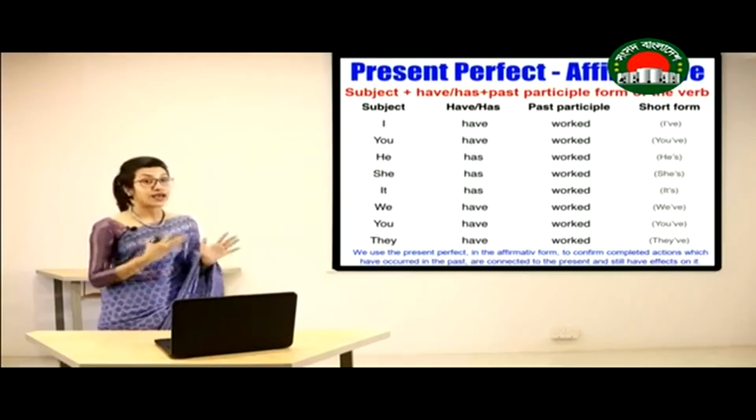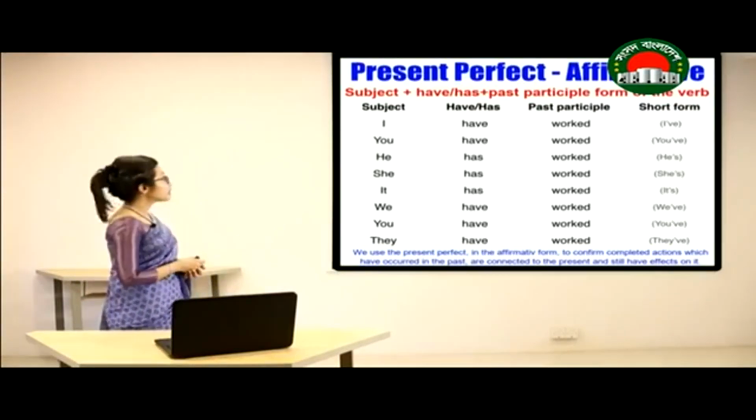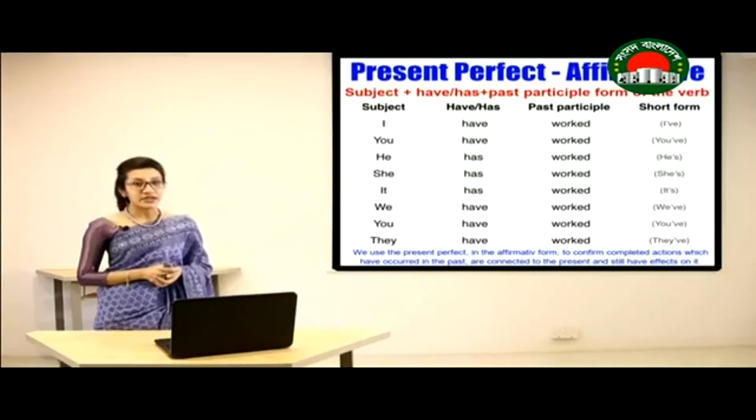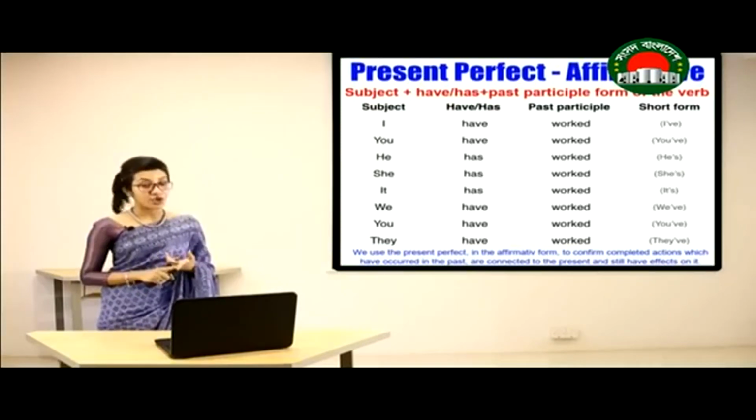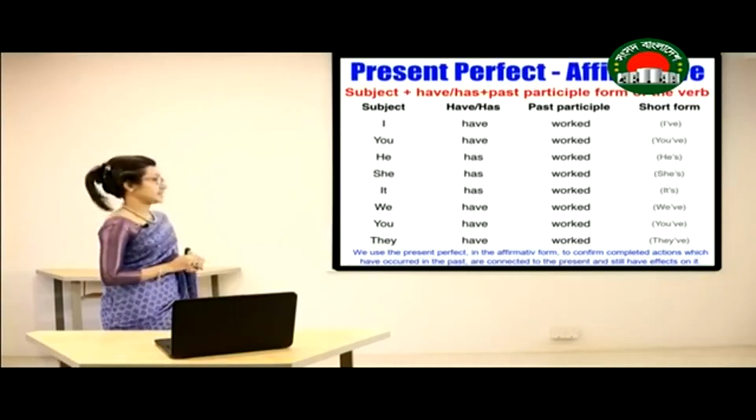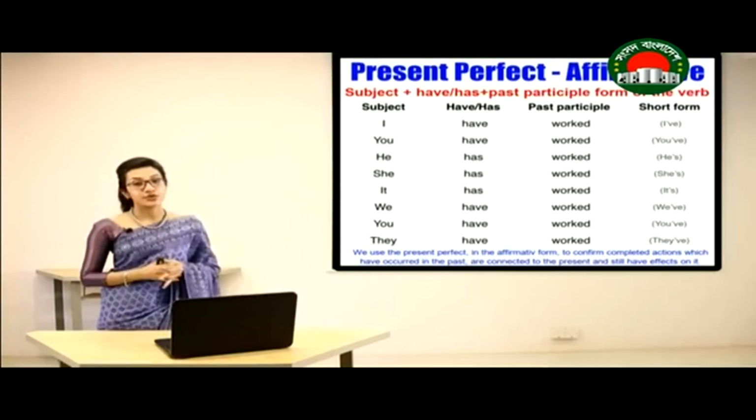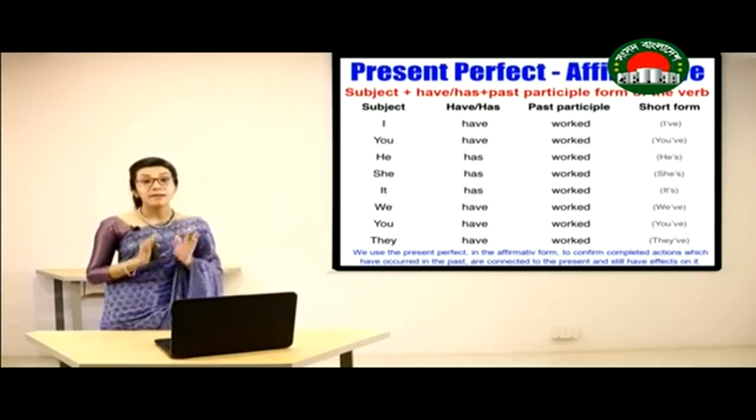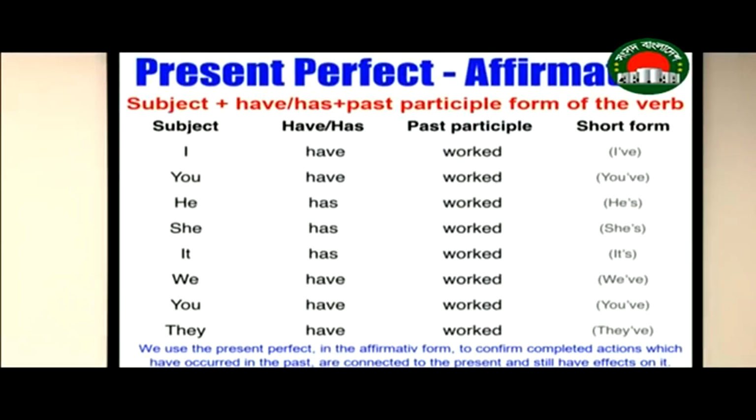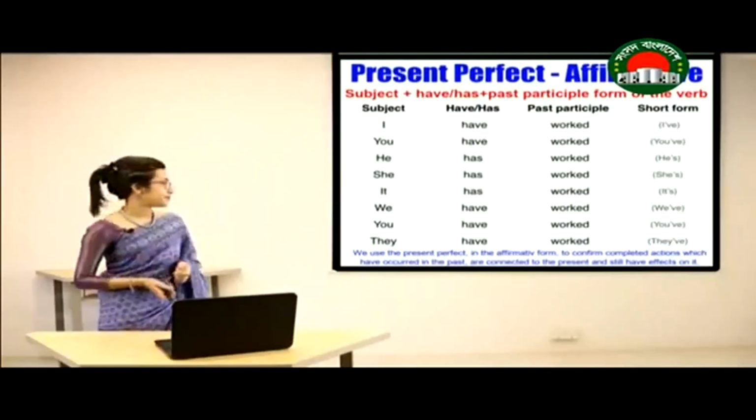And why have we used have here? Because the subject is first person singular number. In case of third person singular number, as in he, she, it, or any other singular subject, we are going to use has. In all other cases, we are going to use have, and then we are going to use the past participle form of the verb. We use present perfect in the affirmative form to confirm completed actions which have occurred in the past, are connected to the present, and still have effects in it.